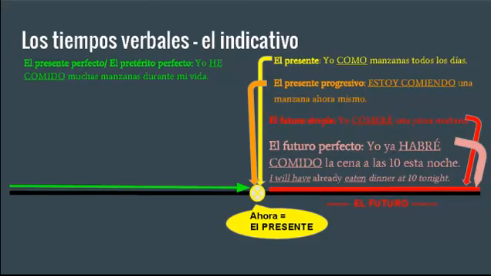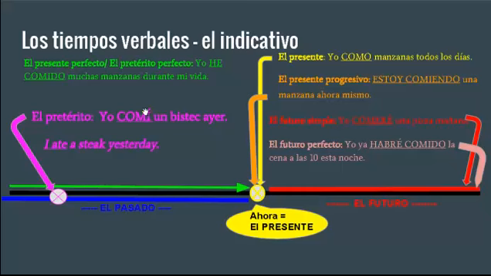That's the future perfect. Now we're going to step back in time and we're going to look at the past tense. There are a couple of different past tenses in Spanish. The first is the pretérito. The pretérito is for actions that happen one time or a specific number of times. The simplest translation, for example, is yo comí un bistec ayer. I ate a steak yesterday. Happened one time, one point in the past. We use the preterite tense, the pretérito.